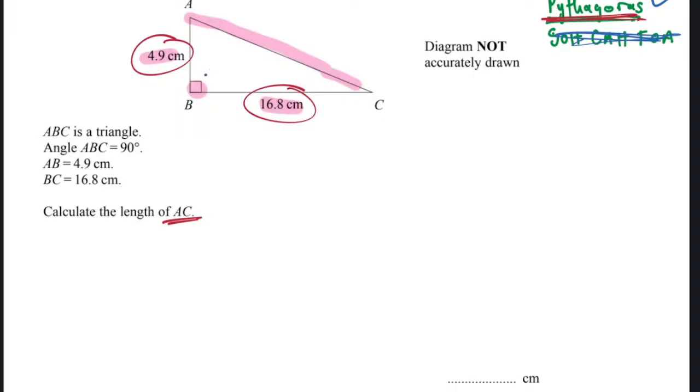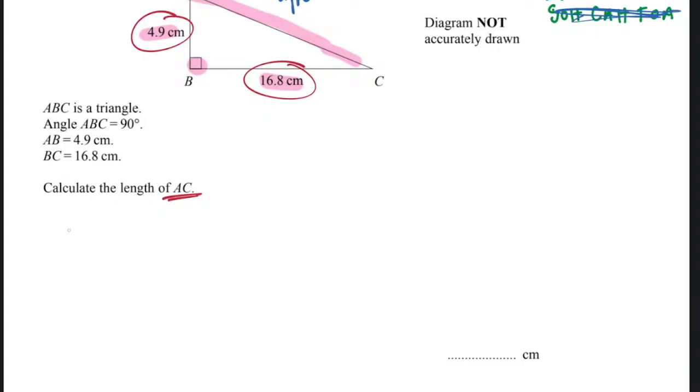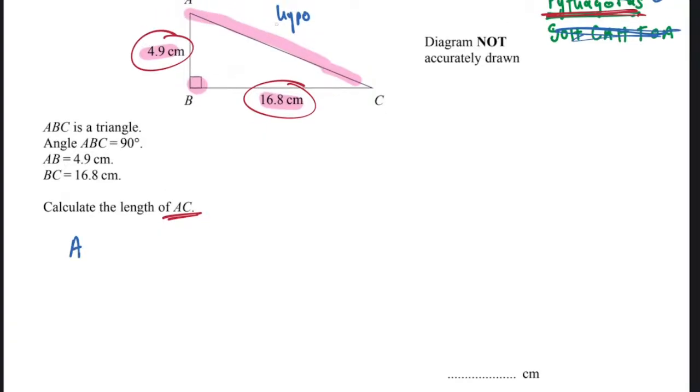Yes, the hypotenuse is opposite the right angle, the side which is opposite the right angle. So this one is the hypotenuse, which is AC. Remember, hypotenuse should be alone. We are not writing this because we are looking for AC; we are going to put AC alone because the hypotenuse should be alone in Pythagoras theorem.